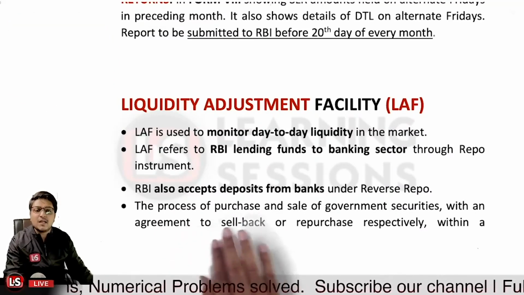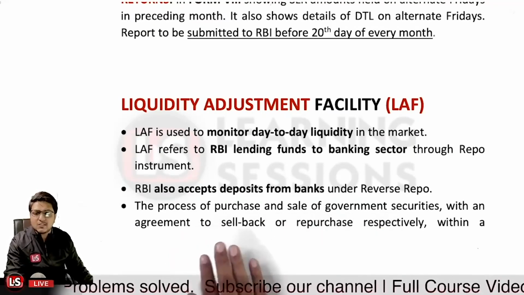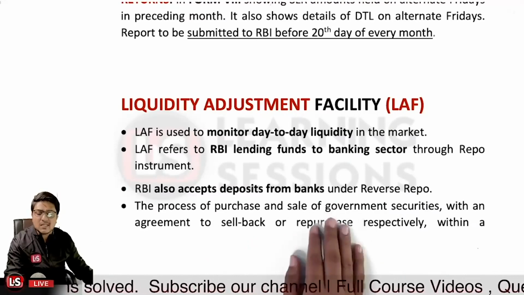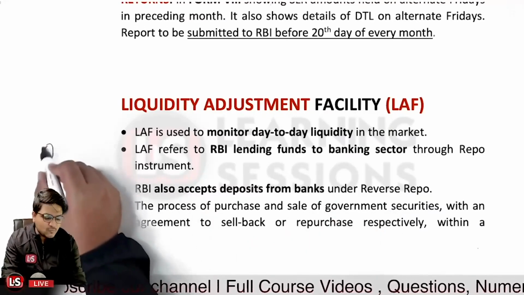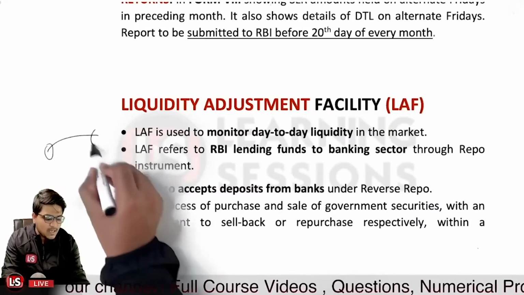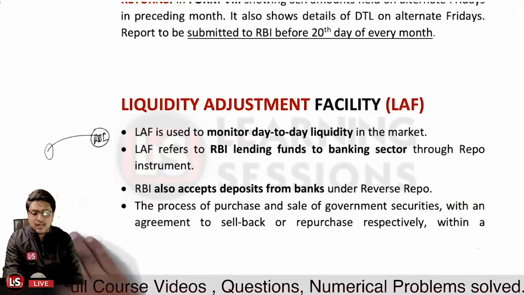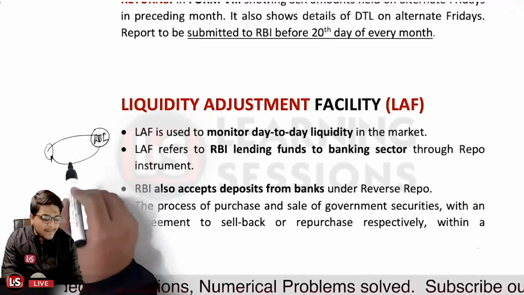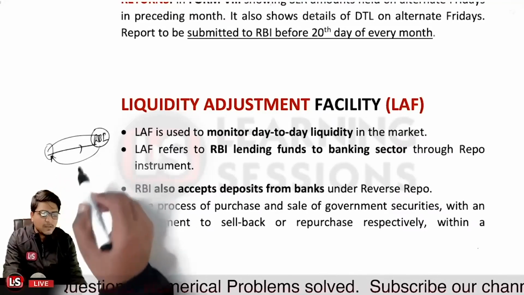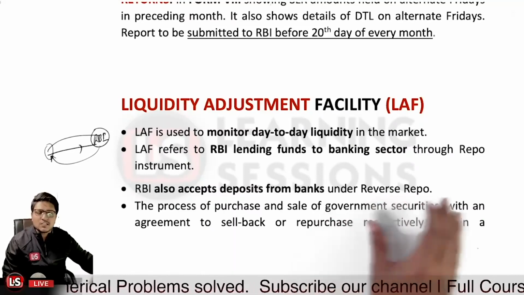So the Reserve Bank of India also accepts deposits from the banks under the reverse repo. Under the repo transaction, the banks which have surplus securities will be placing the securities with the Reserve Bank of India, and under the reverse repo transaction, the Reserve Bank of India will be placing the securities with the bank, and the banks which have surplus funds will be placing the funds with the Reserve Bank of India. So that is related to reverse repo transactions.